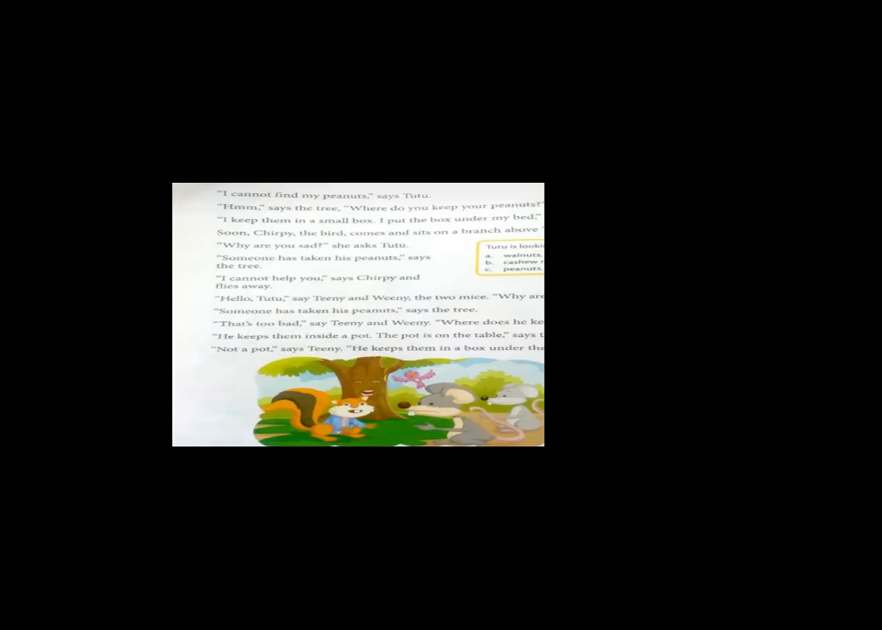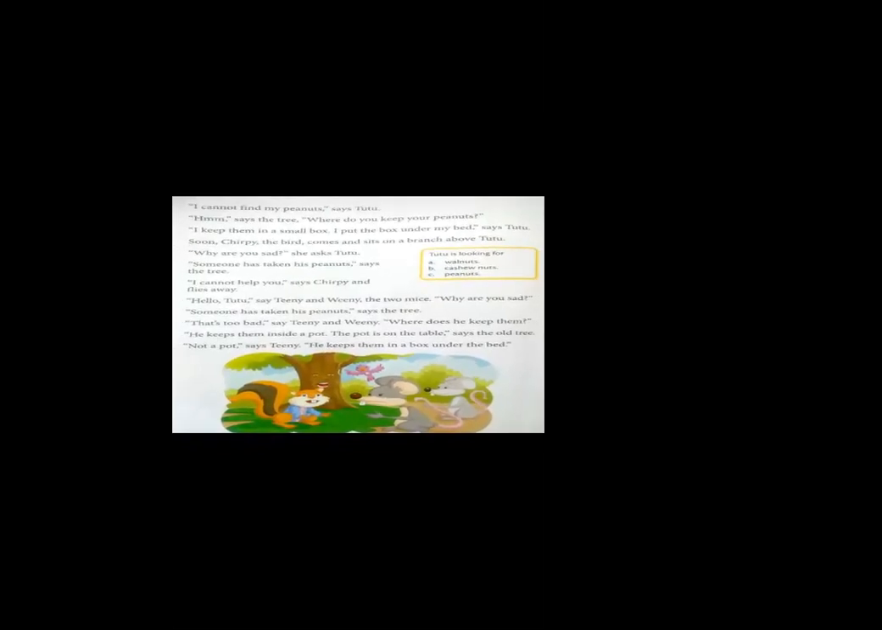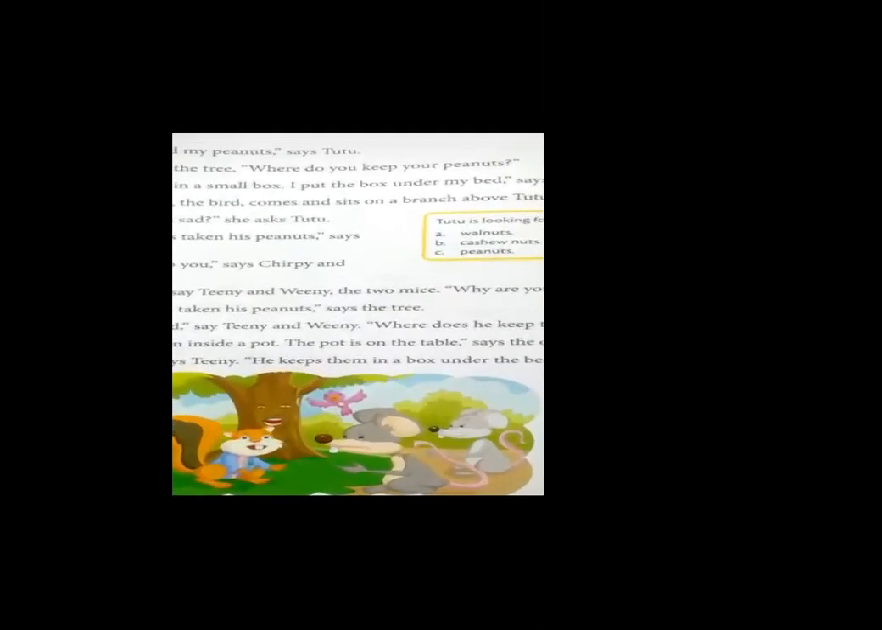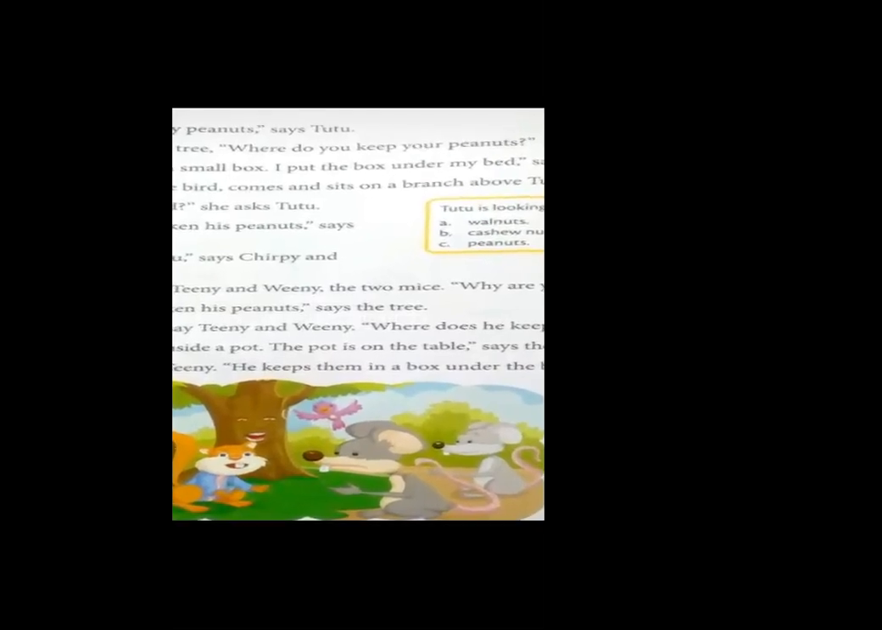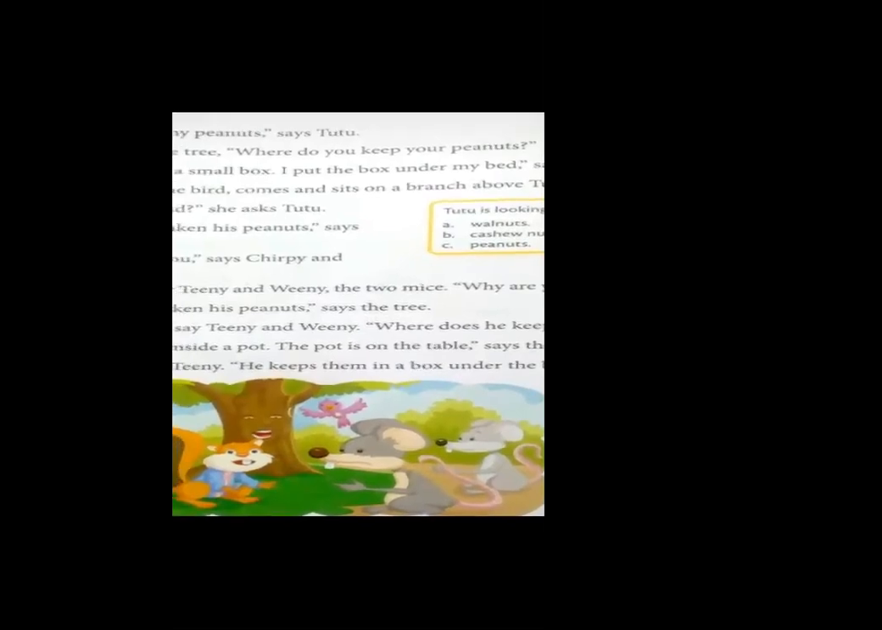"Hello, Tutu," say Teeny and Weeny, the two mice. "Why are you sad?" "Someone has taken his peanuts," says the tree. Now, Teeny and Weeny, the two mice, were also Tutu's friends. And they both came to Tutu and asked why he was sad.